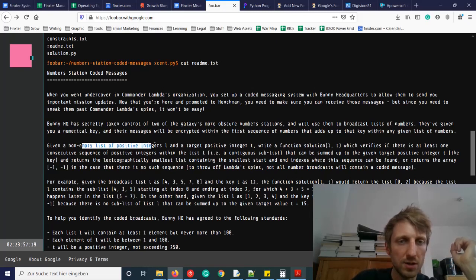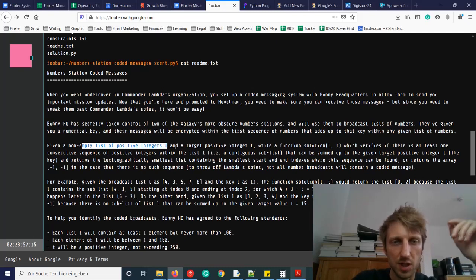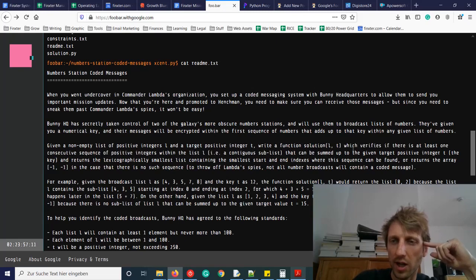Okay, so we have a non-empty list of positive integers stored in L, and a target positive integer T. We want to write a function solution(L, T) which verifies if there is at least one consecutive sequence of positive integers within the list L.